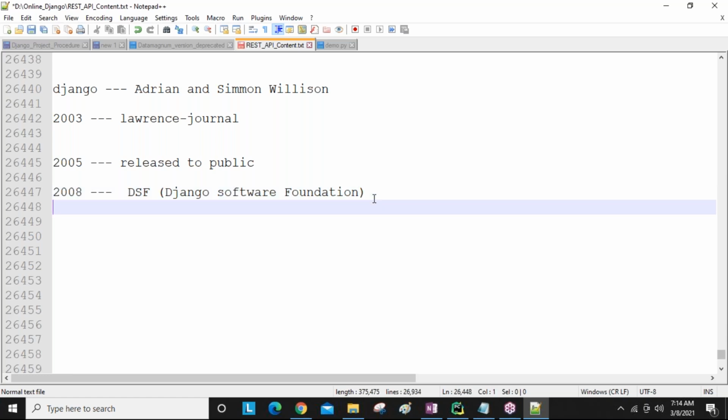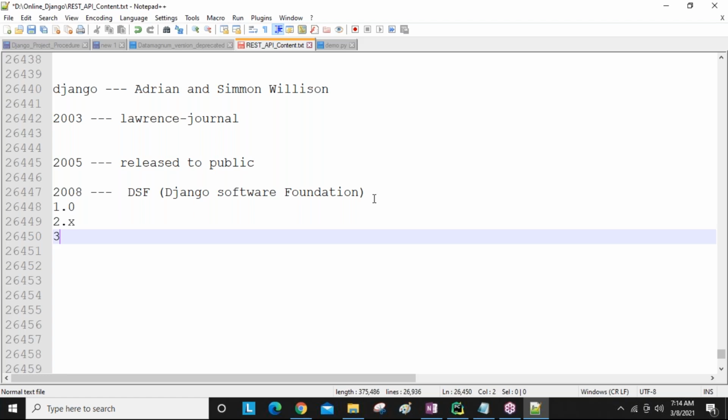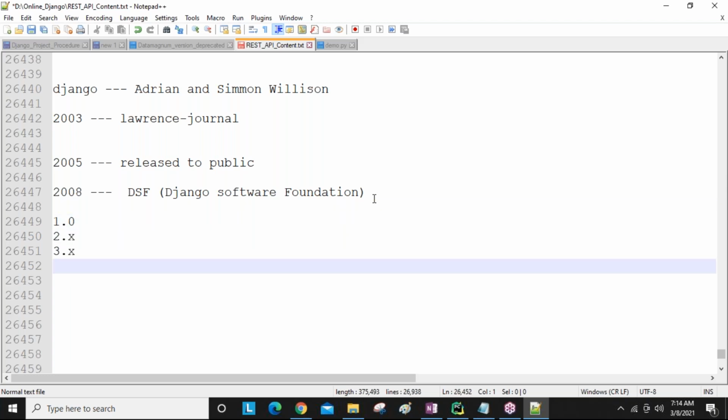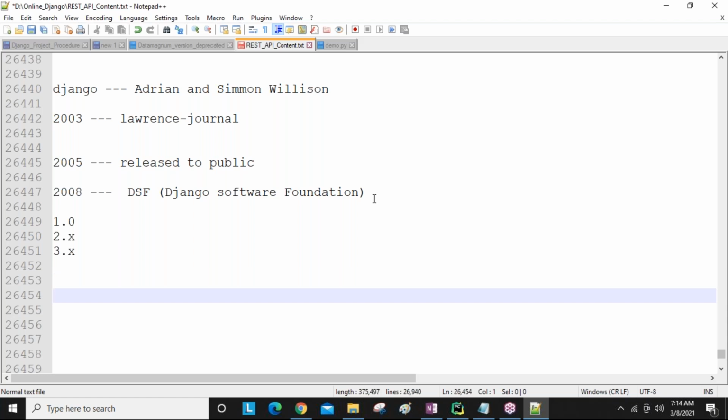Initially they released version 1.0, later 2.x versions also, and now 3.x versions are there, guys. 3.1 something is there. Whatever version we want, we can install that one and use it. It's the same as Python: Python 2.7, Python 3.7, 3.8, 3.9, like that. Different versions, and depending on our requirement we can use a particular version. This is about the history, guys.